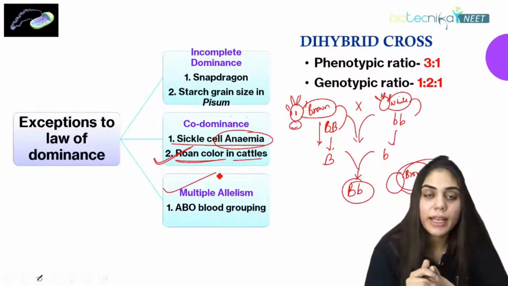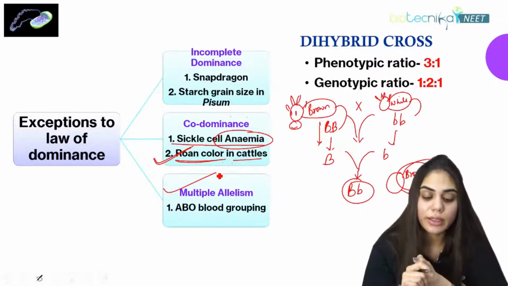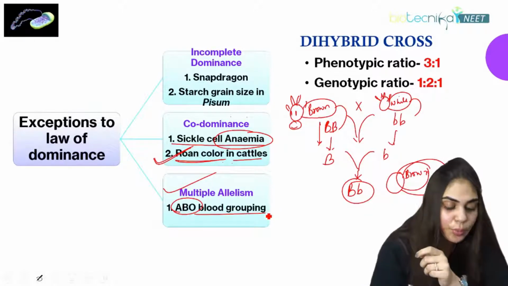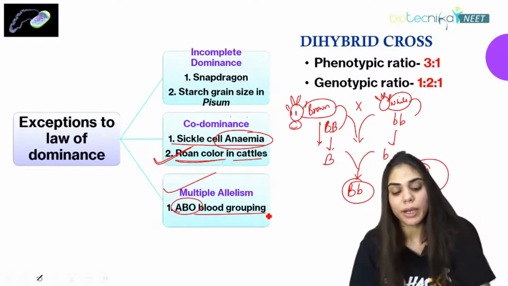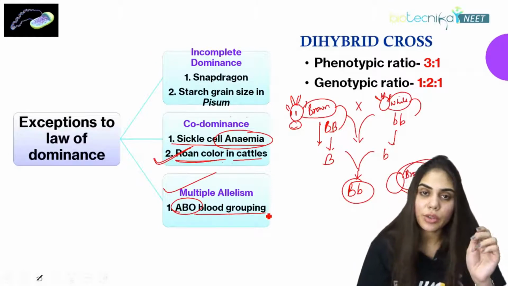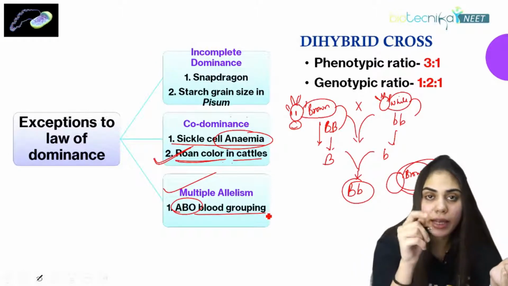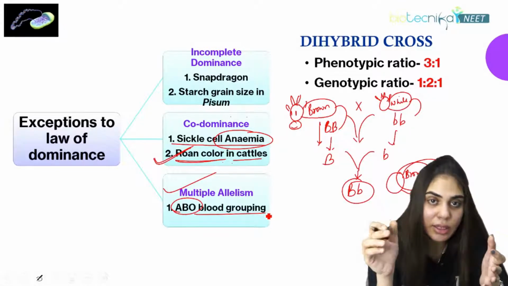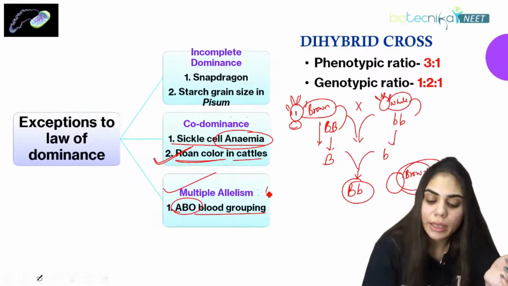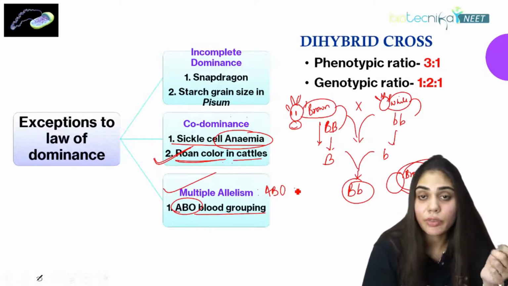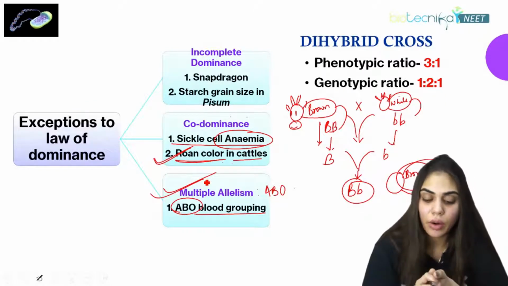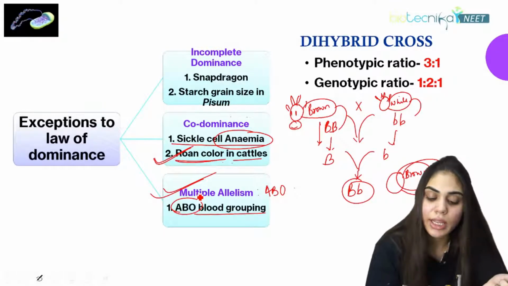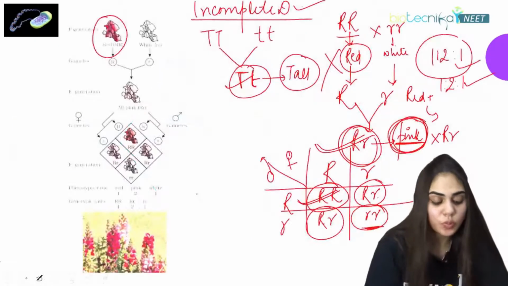And what is multiple allelism? When many alleles of a gene are present. Here we consider this in the case of ABO blood group. Here is how questions are asked for multiple allelism. In general, it is a match the following form. They'll give you multiple allelism, and you have to pair whether this is the right answer for it. In front of this, they will write ABO blood grouping, and you have to match if it is a correct pair or not. So this is the correct pair: the example of multiple allelism is ABO blood grouping.